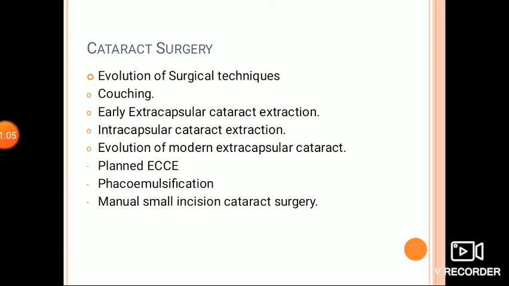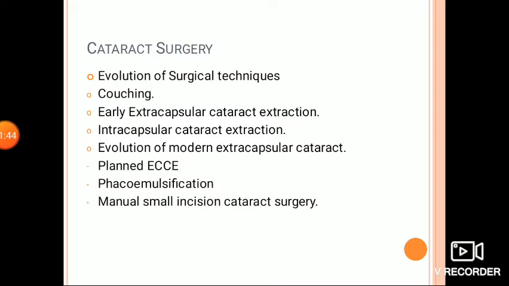Couching is a technique where a hole is made posterior to the corneoscleral junction, and with the help of a needle, the cataractous lens is pushed inferiorly. In this technique, bilaterally blind patients used to get some useful vision. So it had some miraculous results, and it was widely popular during those days till the era of 1800.